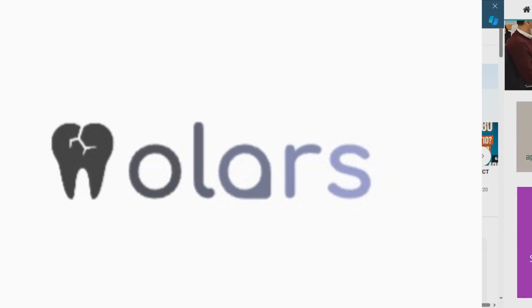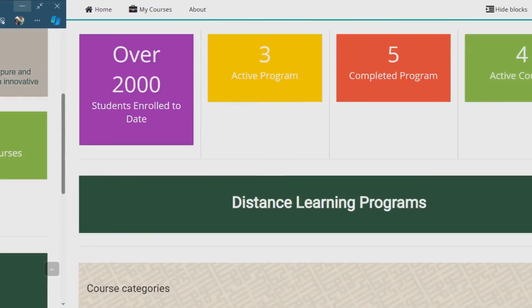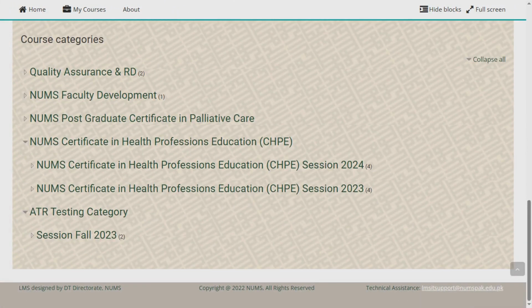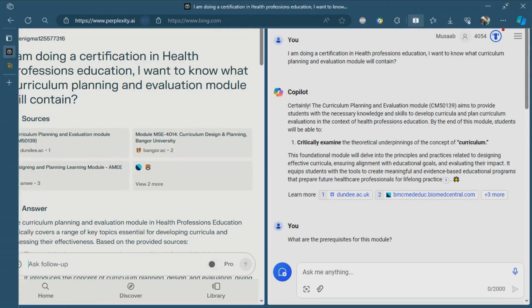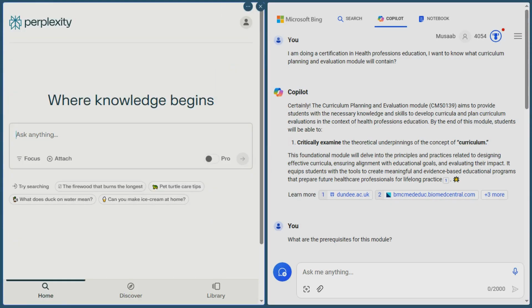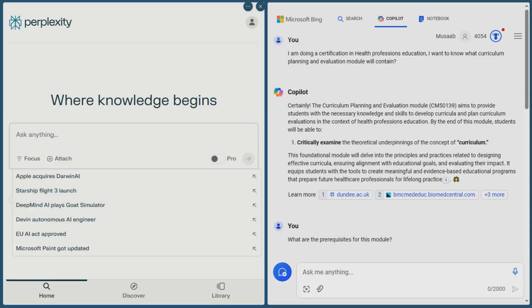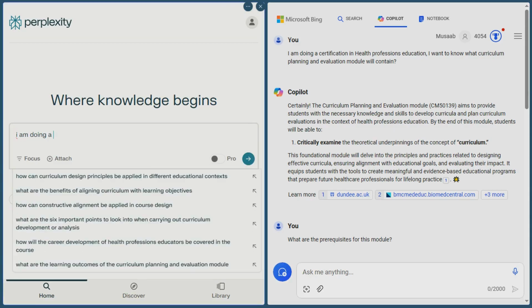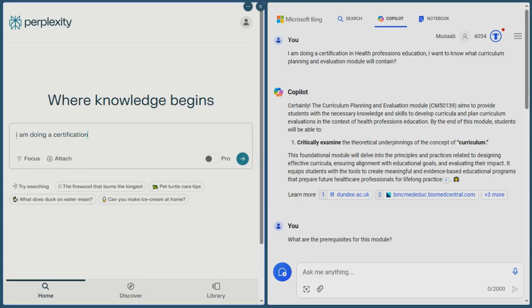I am currently a student of certificate in health professions education from National University of Medical Sciences, Islamabad. I have completed their first module, and their second module is going to start on 17th March. The second module is about curriculum planning and evaluation. Now I am going to use artificial intelligence, specifically Perplexity AI and Copilot AI, to know what is going to happen in the next courses.